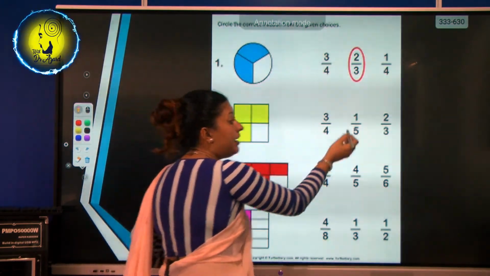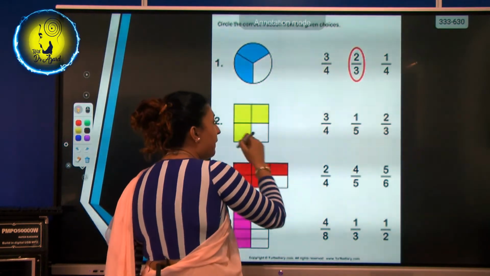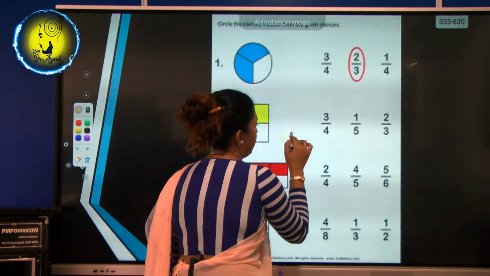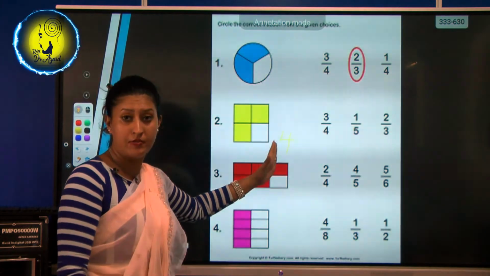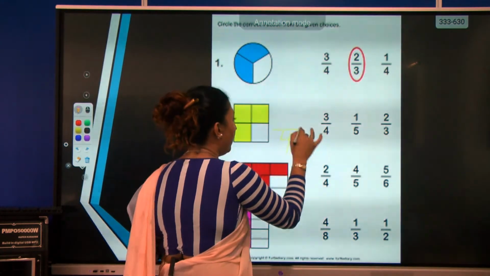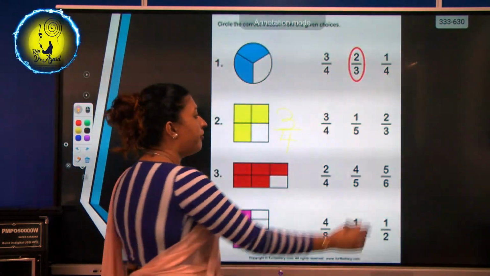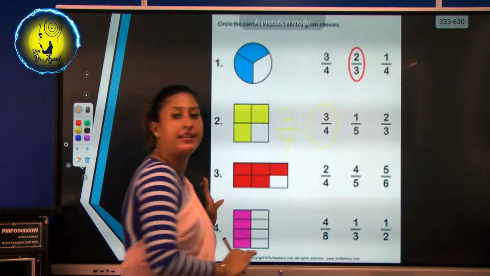Now we have to circle the correct one. How many parts are there? 4. So there are 4 parts. And then, how many parts have been shaded? Which means how many parts have been colored? 3. So, this is the fraction. Now you find this fraction from here. It's this one. So you circle it.